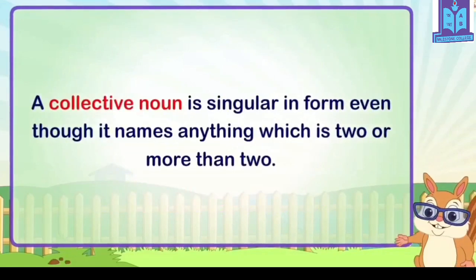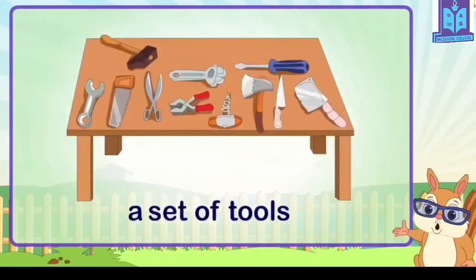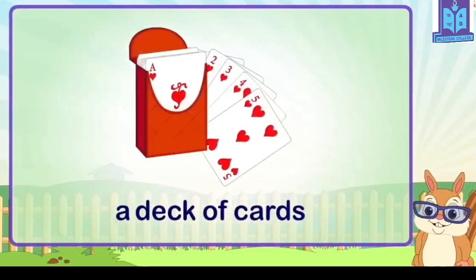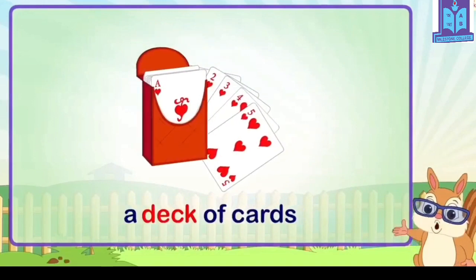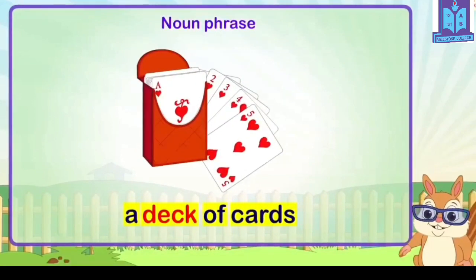A collective noun is singular in form even though it names anything which is two or more than two. For example, a set of tools, a bale of cotton, a deck of cards. Such group of words is called a noun phrase.